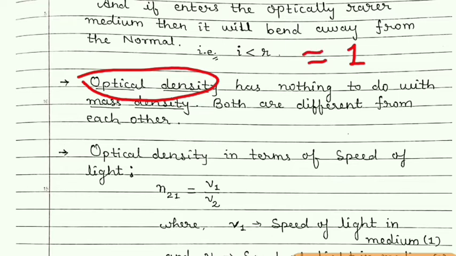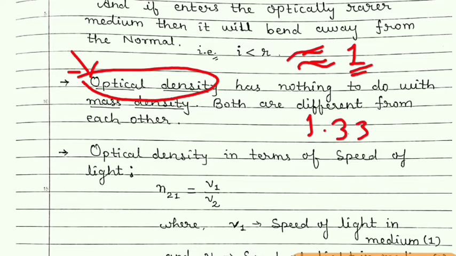It is not exactly equal to 1, it is slightly greater than 1. But we generally take the optical density of air as nearly equal to 1. Then water is also transparent. Its optical density is around 1.33.